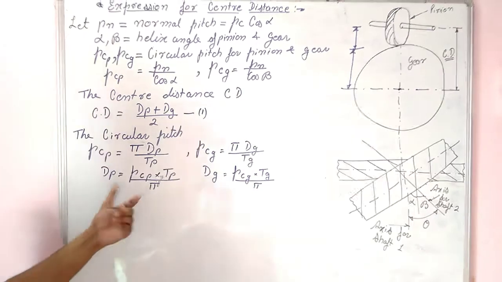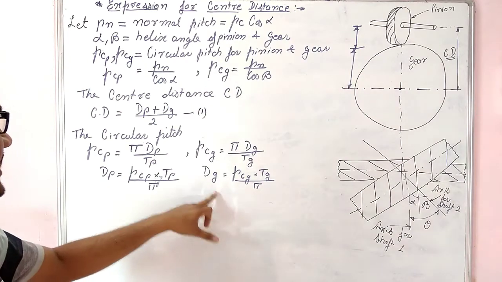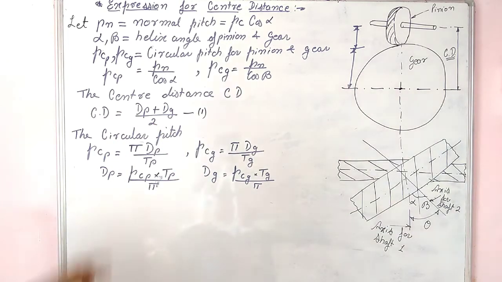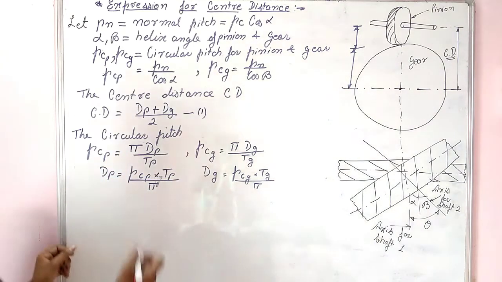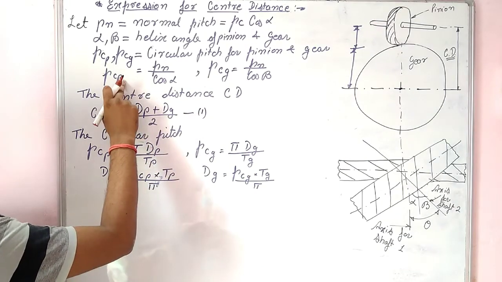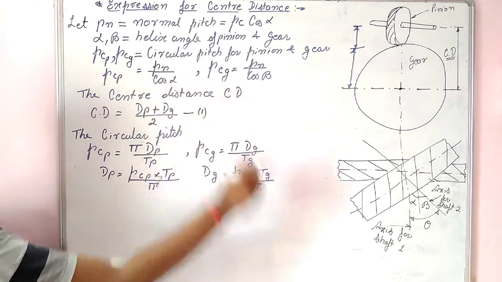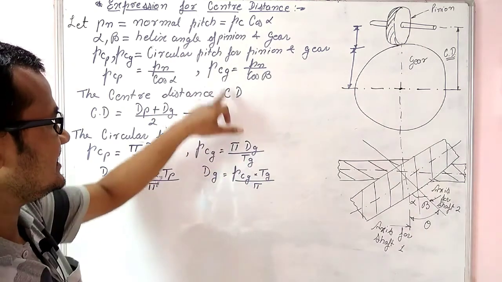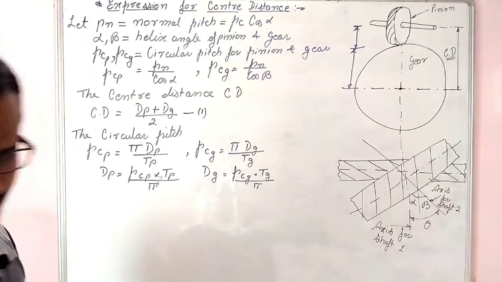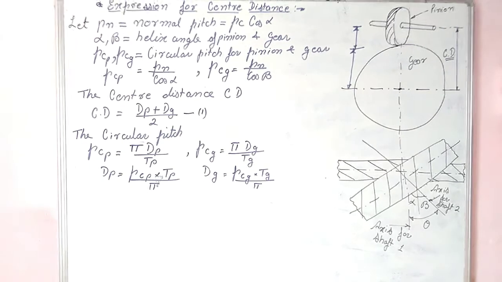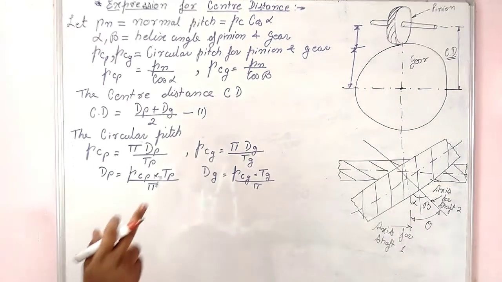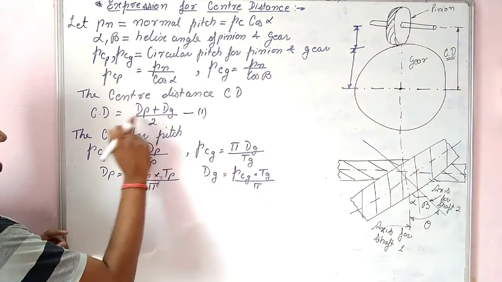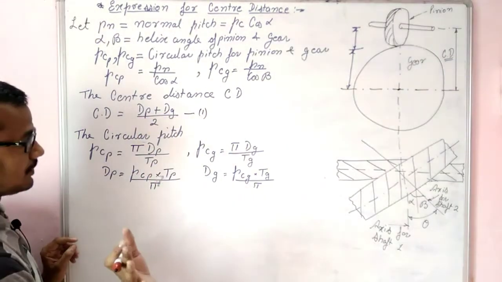So we have two expressions in terms of dp and dg which we can substitute in equation number 1. But we also know that PCP is nothing but Pn upon cos of phi, and PCG is equal to Pn upon cos of beta.